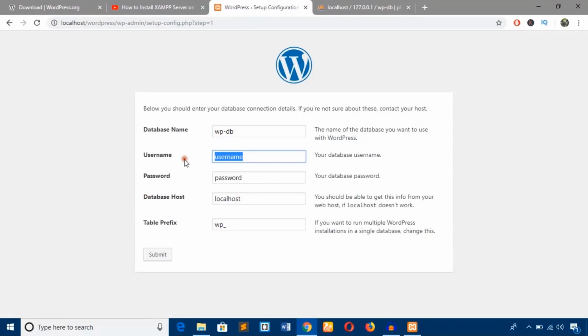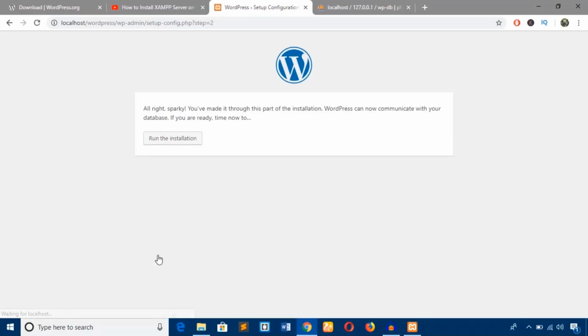Username is root, password empty, and table prefix keep it default, and hit this Submit button. Everything is right, and hit this Run the installation.